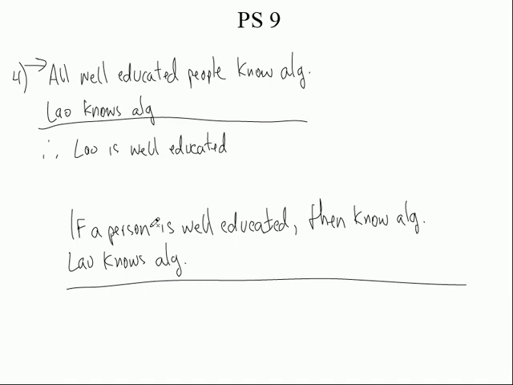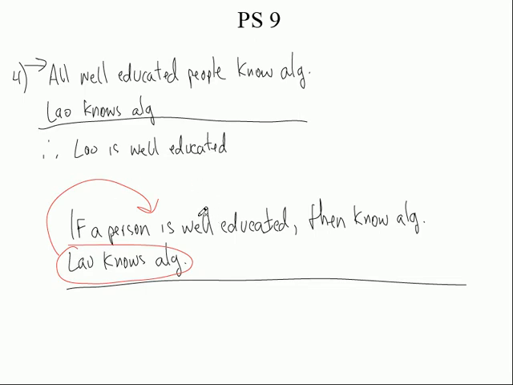Now look, in order to say that he's well educated, well, first of all, let's take a look at this. Let's change this to a different color. This statement right here, remember we call this the minor premise? We got a major premise and minor premise. Actually, let's see, how'd they start that? Yeah, the first statement was major and the second one was the minor premise. Watch. This has to relate to the if part of the statement itself. Let's see, does it? It says Lao knows algebra. If it was to relate to the first section of the statement, the if part, you would say what? Lao is well educated.